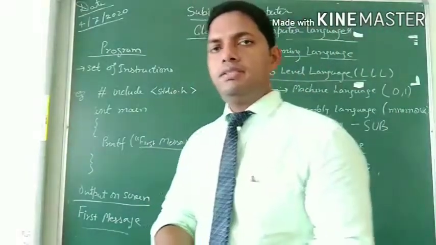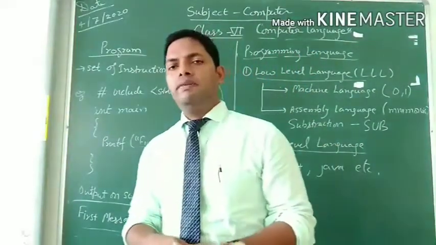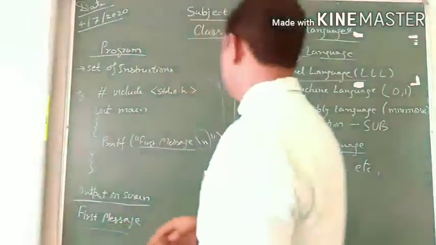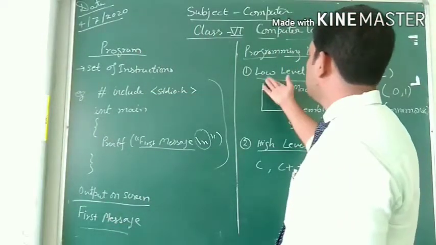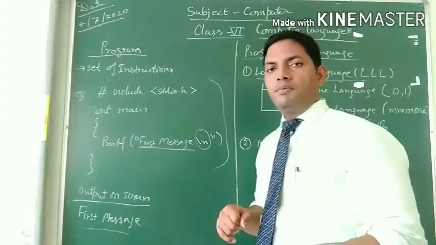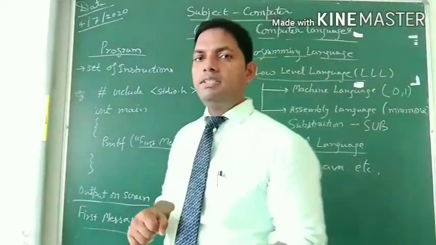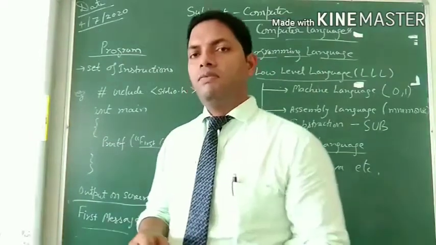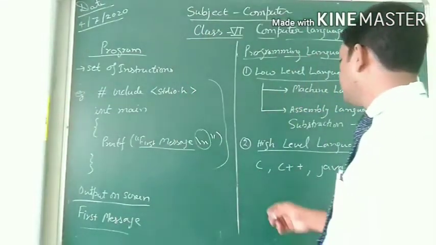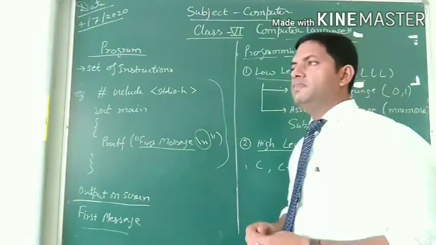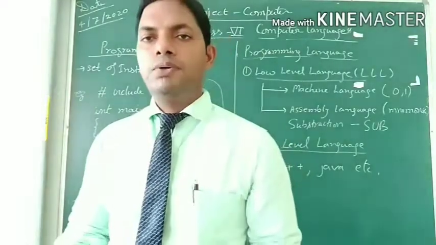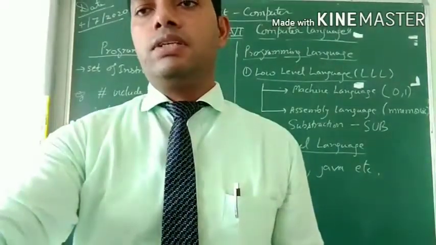In both the cases, in low level language or high level language, we are communicating with the computer. In low level language, we have to use the program which is directly understood by the computer. In high level language, we are writing a program in which we are using a translator which makes the computer understand what we are trying to say.